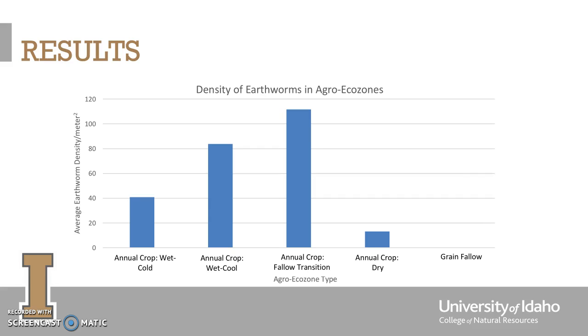I then was able to create this bar graph that shows the average earthworm density per meter squared in each of the agro-ecozones. The results do support my hypothesis, as the highest average density of earthworms was in the fallow transition and the wet-cool agro-ecozones. There was no data for the earthworms in green fallow, so the density is shown as 0 on the graph.